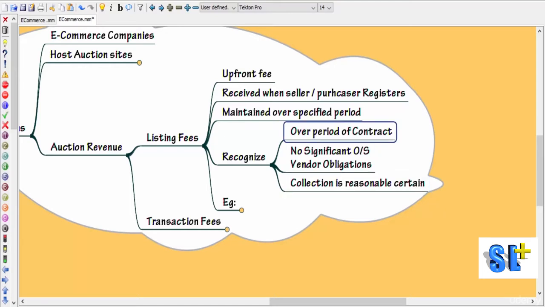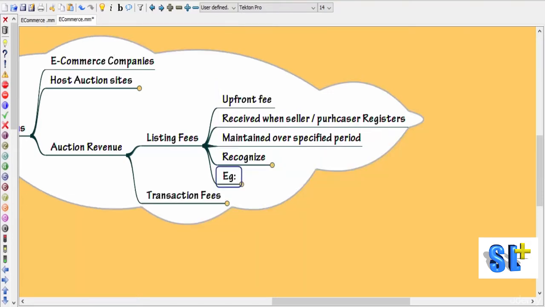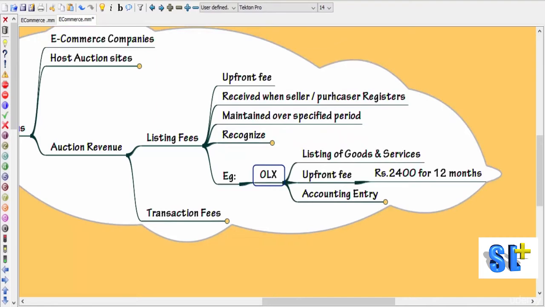It is recognized over a period of contract, but only after ensuring there are no significant outstanding vendor obligations and collection is reasonably certain. Let's have a look at this example. Say for example OLX. OLX provides this auction site also, where goods and services can be listed. For that they'll be collecting an upfront fee, let's say for example 2,400 for 12 months.